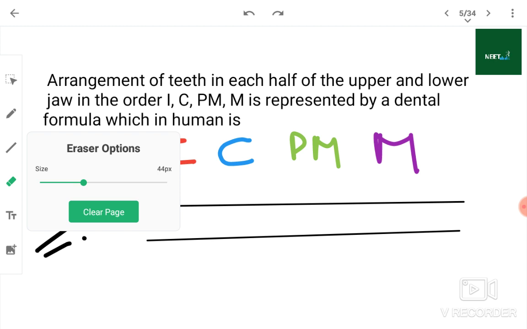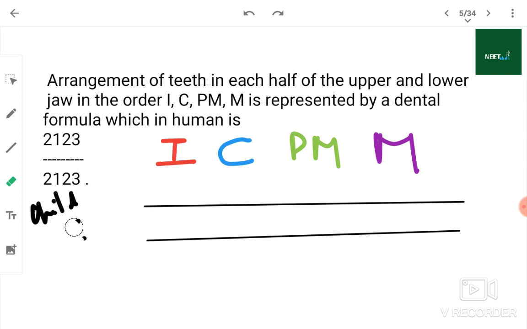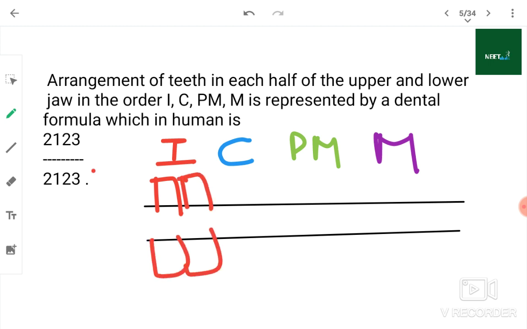Okay, now next we'll talk about an adult. In an adult, the formula is 2123 by 2123. How many incisors? 2 incisors. This is the upper jaw and this is the lower jaw of an adult.